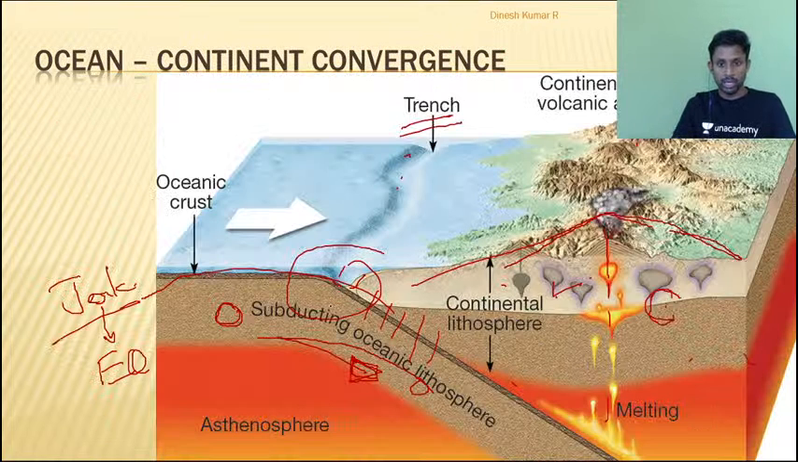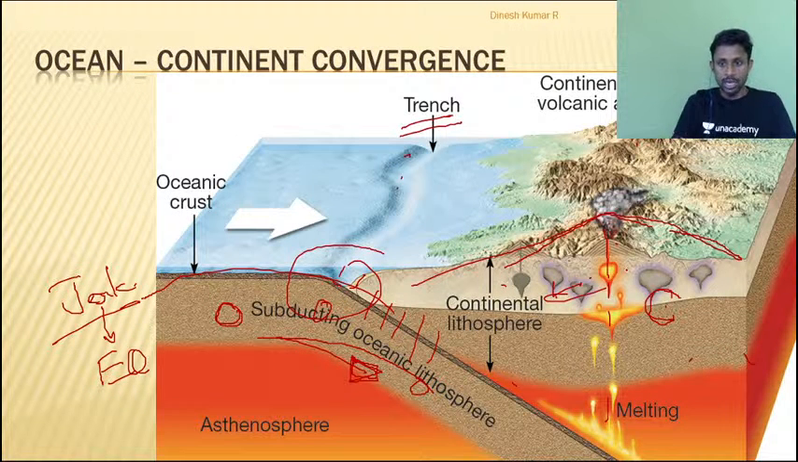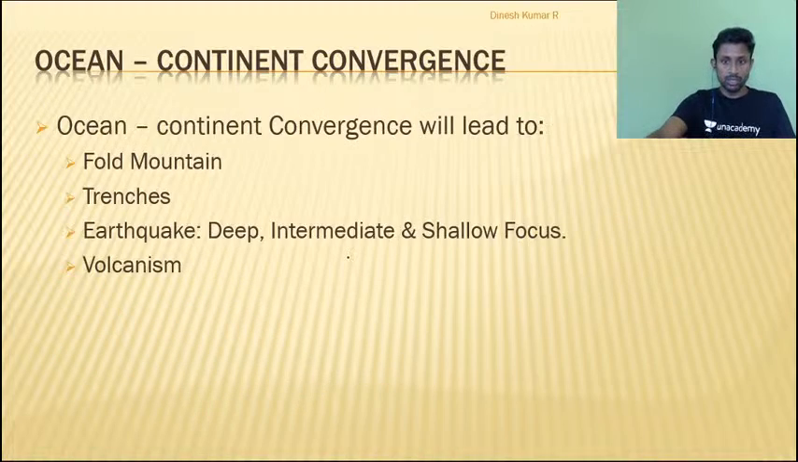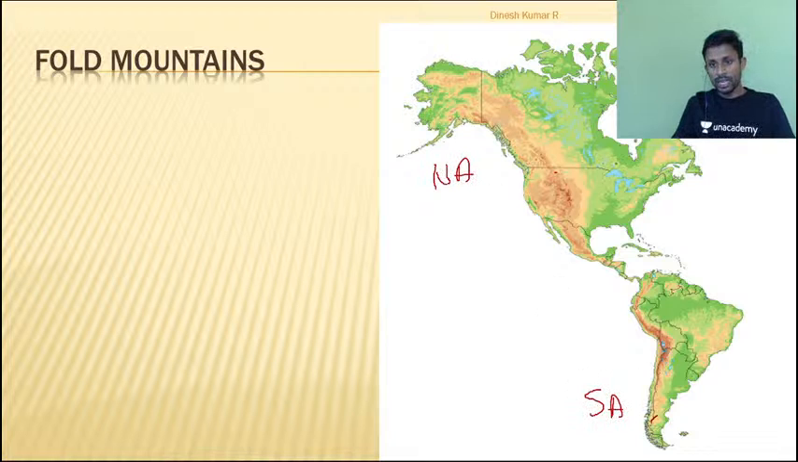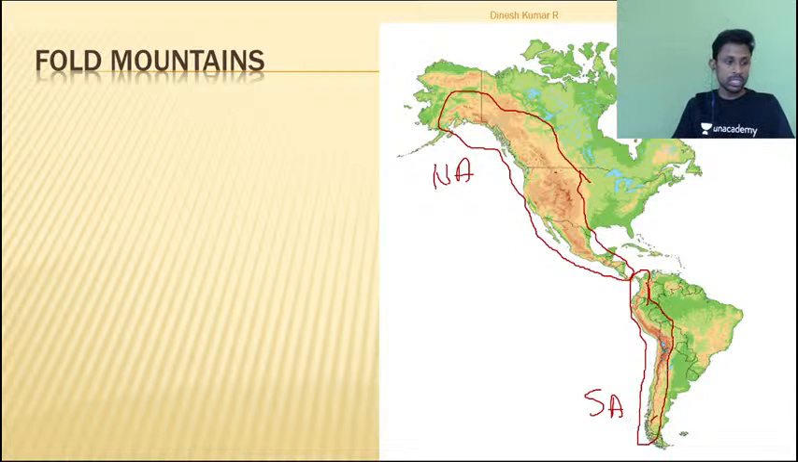This is my ocean continent convergence. I am getting fold mountain, volcanic eruptions, trenches and earthquake. So let's see the location. See, this is my physical map of North America, and this is my physical map of South America. Can you see the entire western side of North America? You are getting a series of mountains here. And can you see the entire western side of South America? You are getting a series of mountains here. So can I say it is justified?